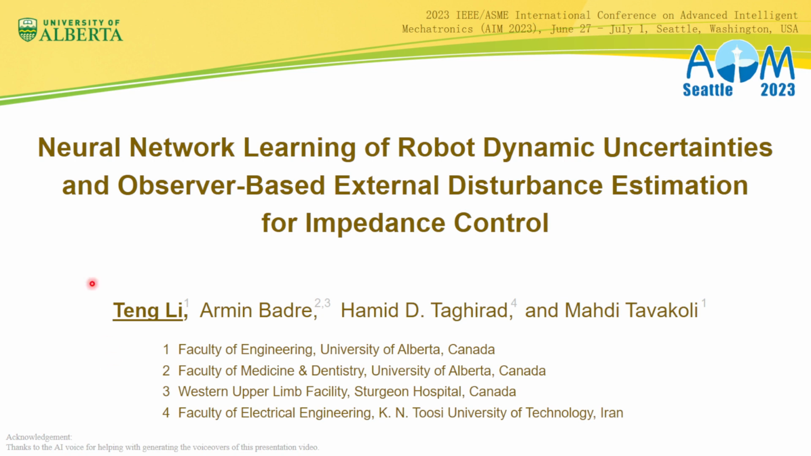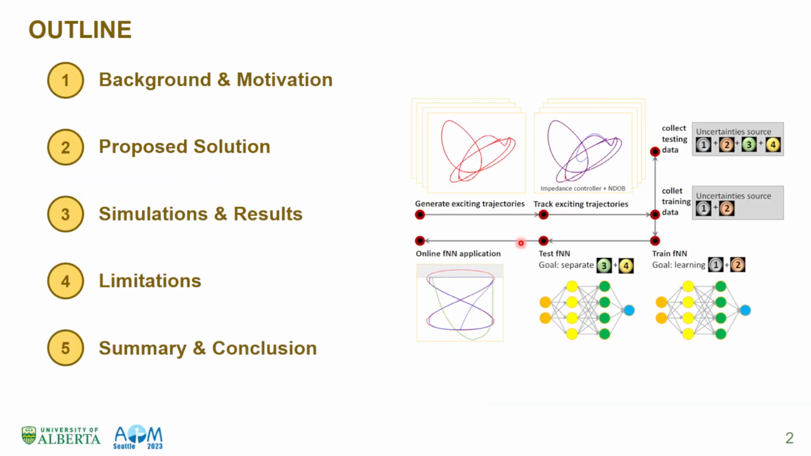The title of my presentation is Neural Network Learning of Robot Dynamic Uncertainties and Observer-Based External Disturbance Estimation for Impedance Control. This presentation includes five parts. The first part is background and motivation. Second, our proposed solution. Third, simulations and results. Fourth, the limitations of this work. Fifth, summary and conclusion.